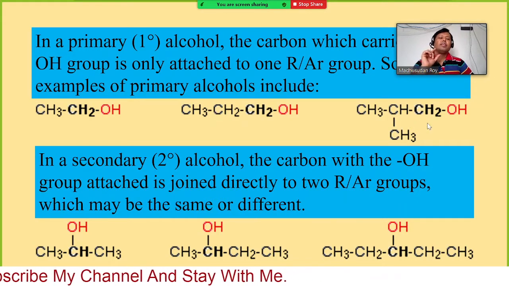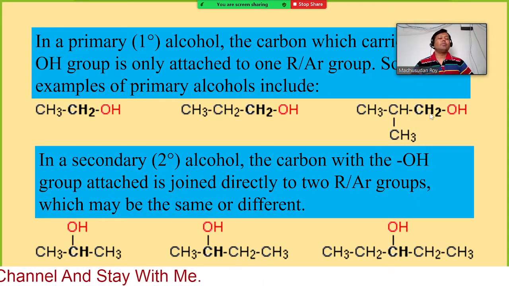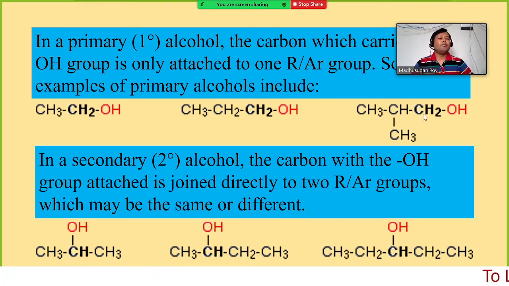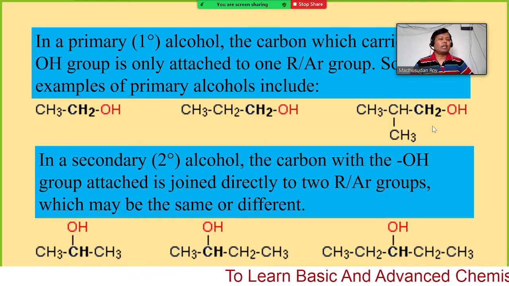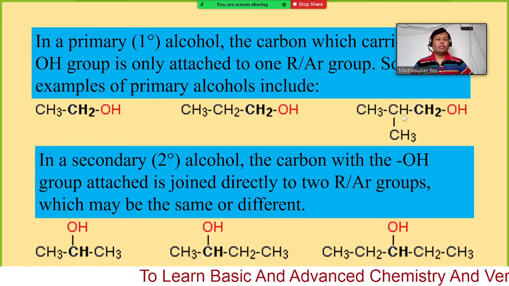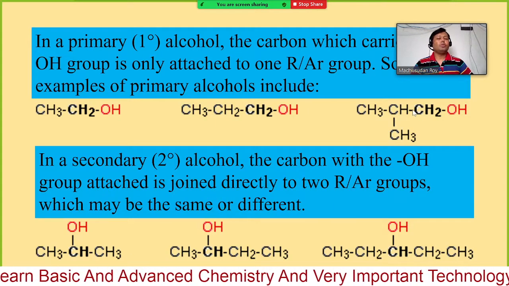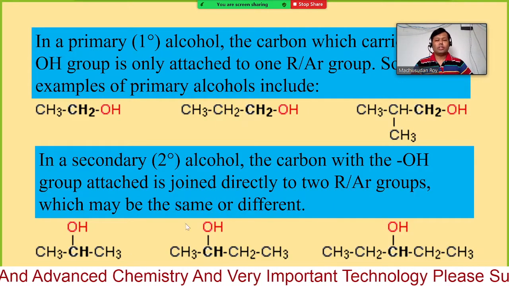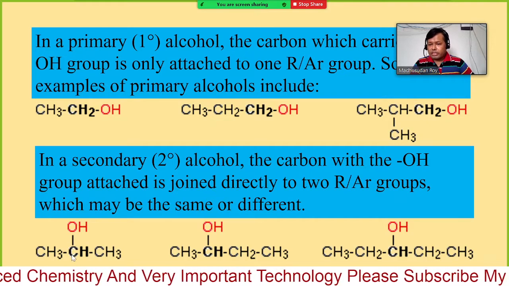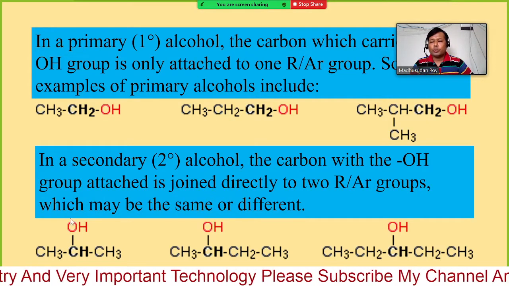Just remember that for the carbon attached to the OH, if it is connected to only one carbon, that is a 1 degree alcohol. For 2 degree, that carbon should be attached to two carbons. Here you can see this is the carbon containing the OH group.